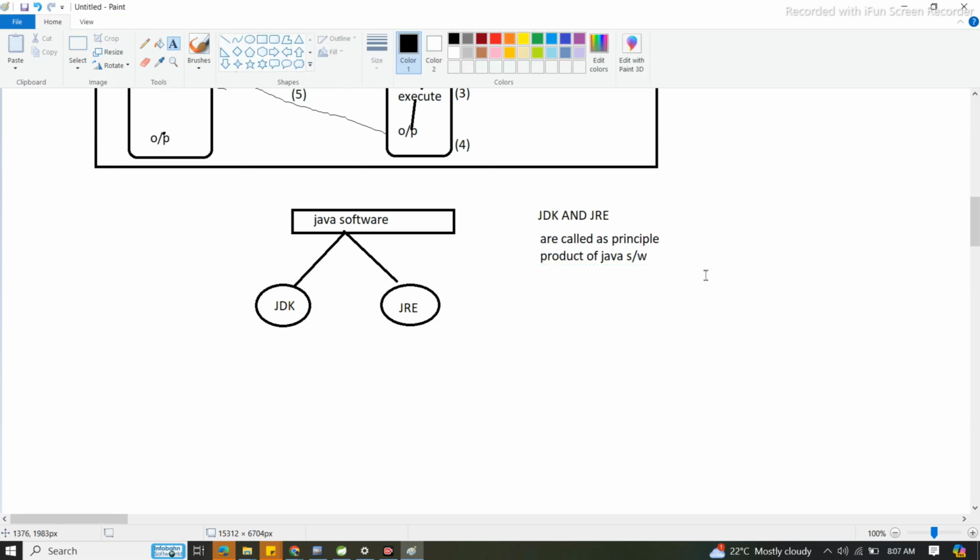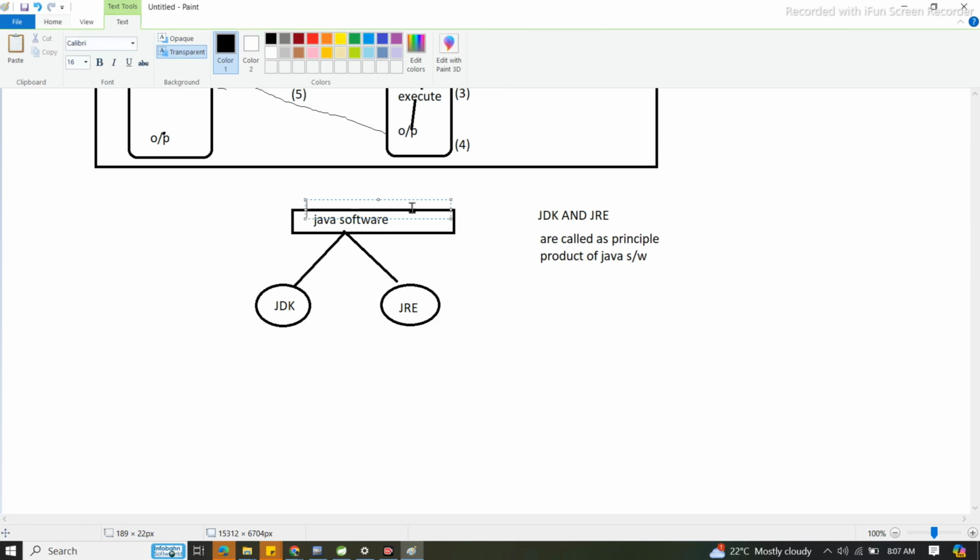Yes or no? Principal products of Java software. Now this is JDK, this is JRE. Once we install all these things, that means the Java JVM has also been installed in our system. JVM means what?